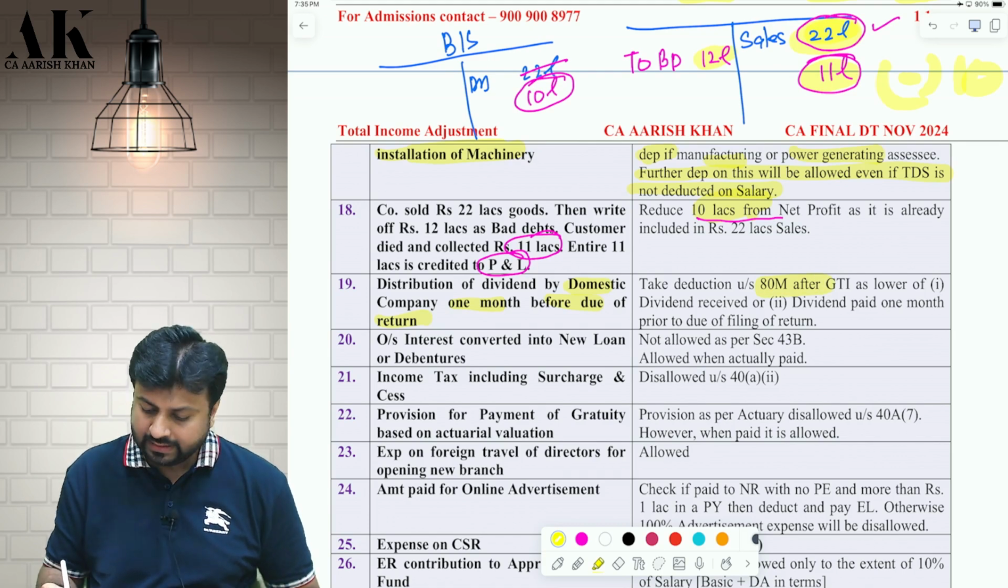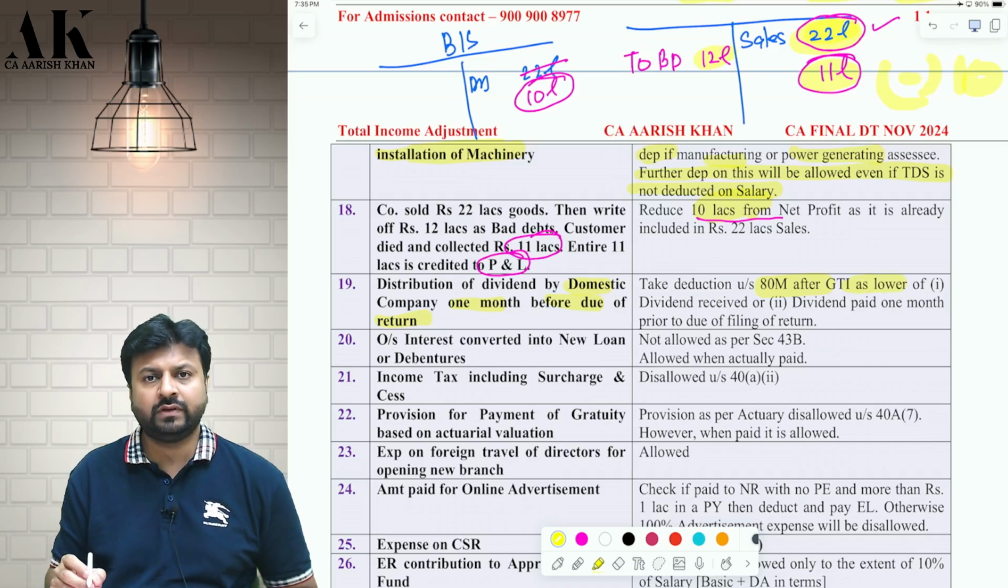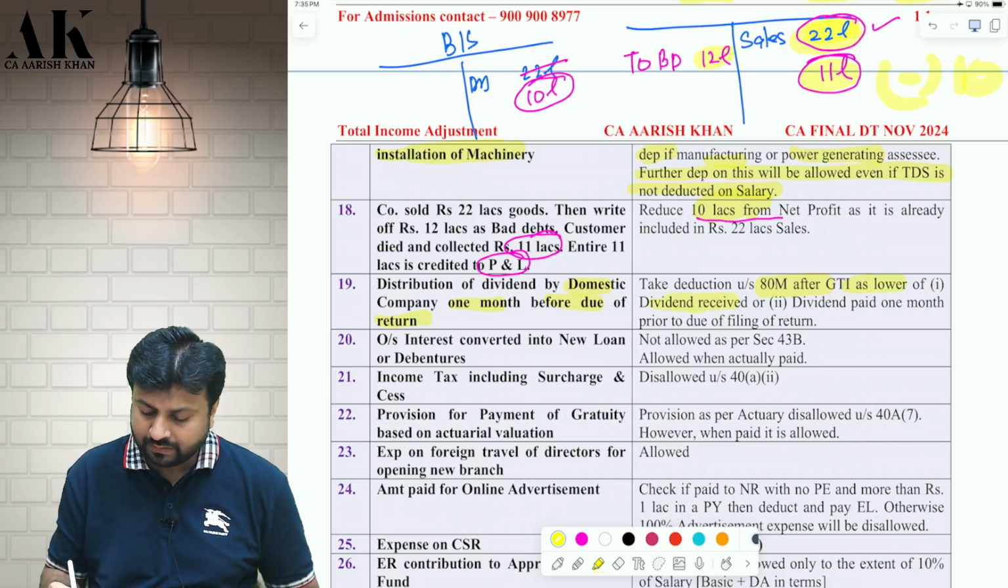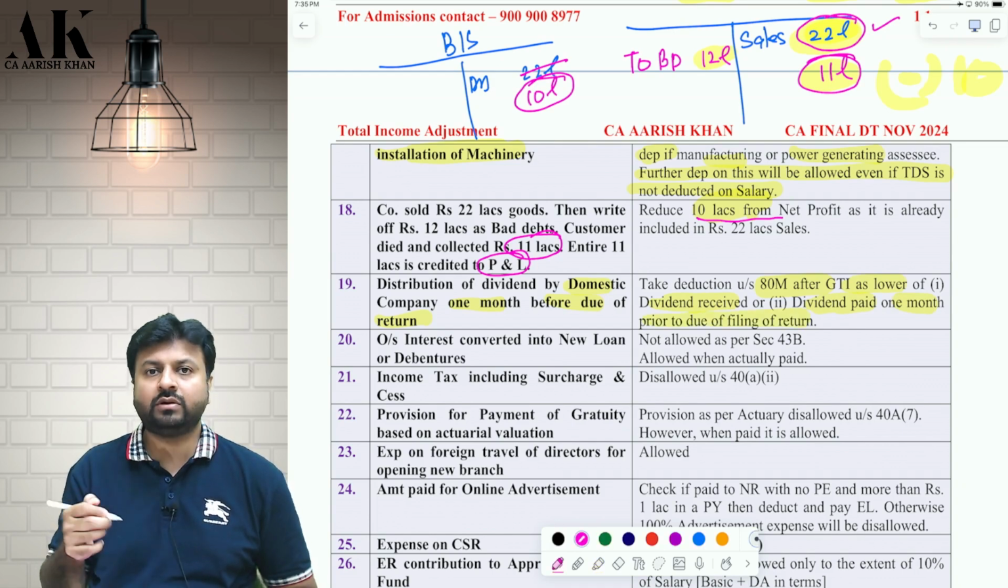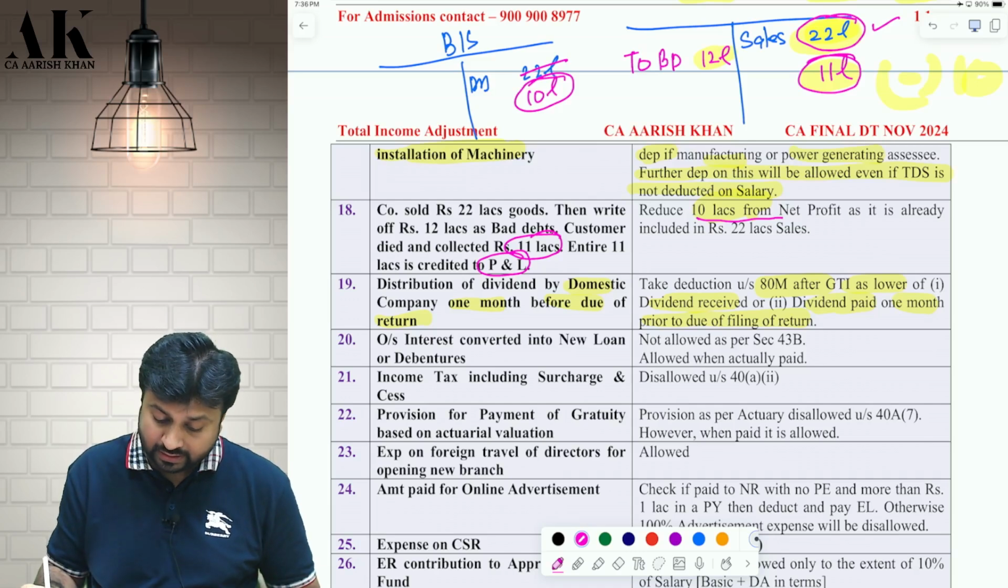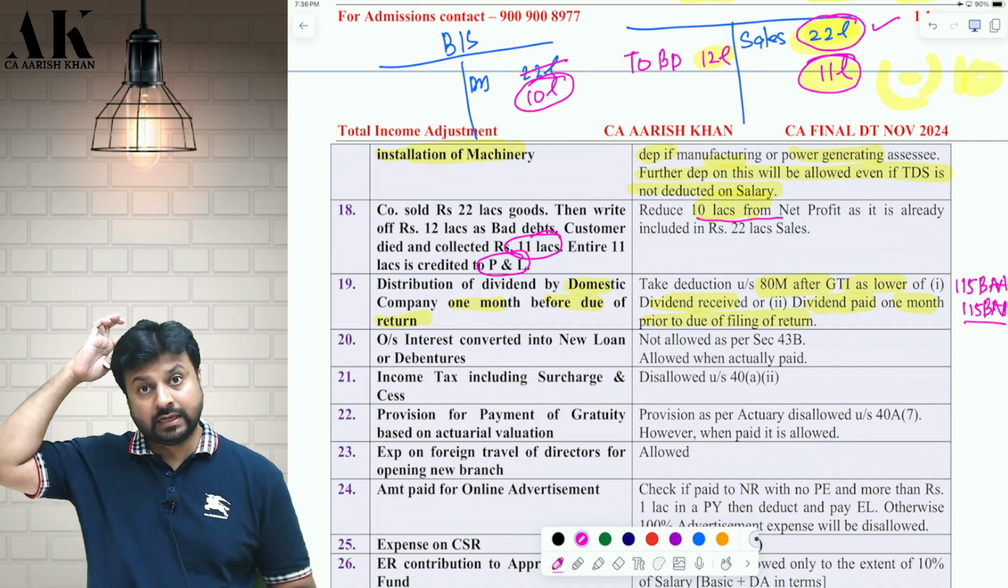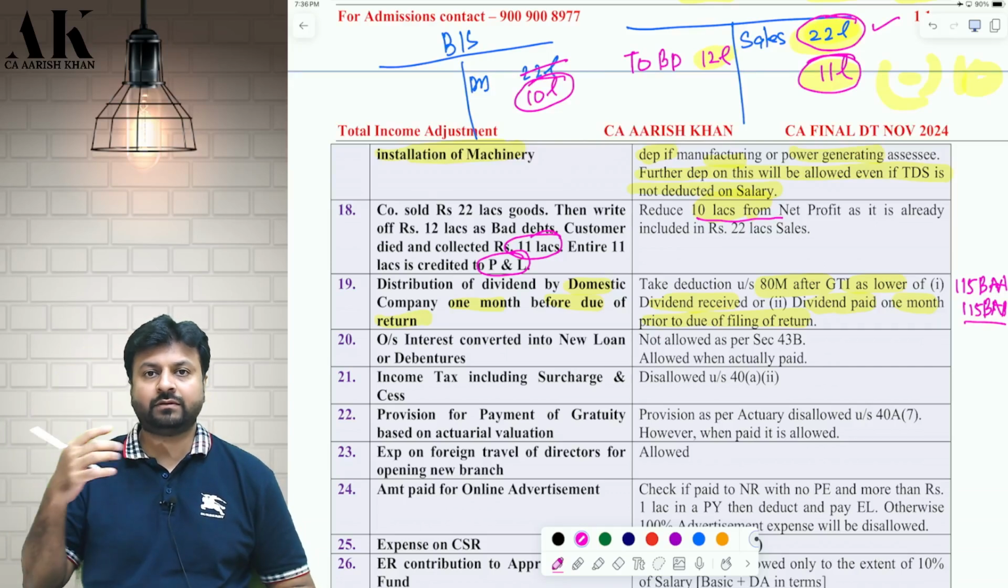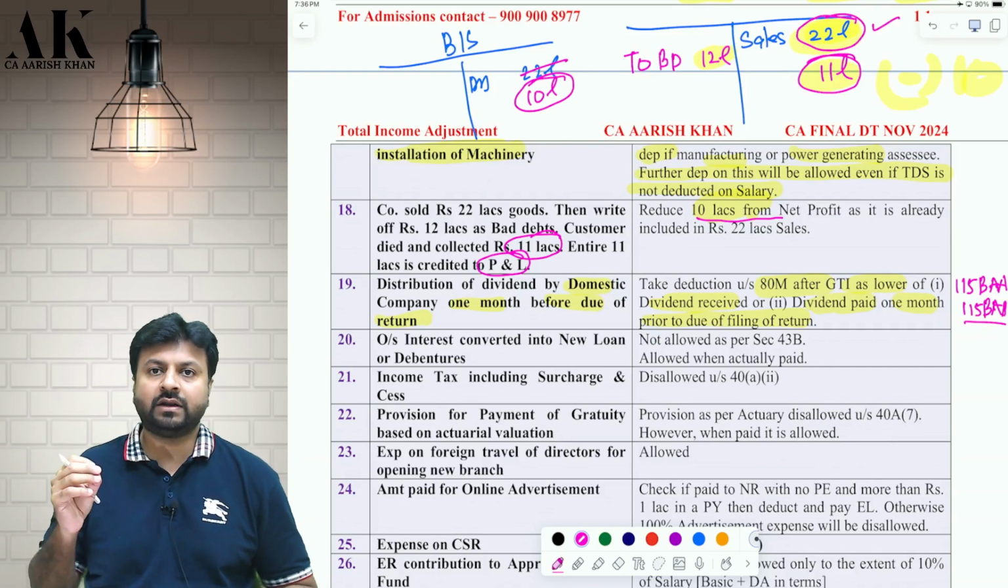Okay. And GTI, how much will be the deduction allowed? Whatever is the dividend received, compare with dividend paid 1 month prior to the due date of filing of return will be allowed. And one more thing, one good news is this deduction is also allowed in 115BAA. Just write down here, and 115BAB. This is allowed in 115BAA and BAB, as I have told you earlier also. This is one of the deductions which is allowed under 115BAA and BAB also. I hope it is clear to all of you.